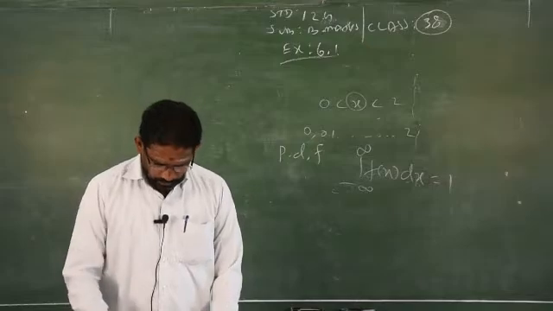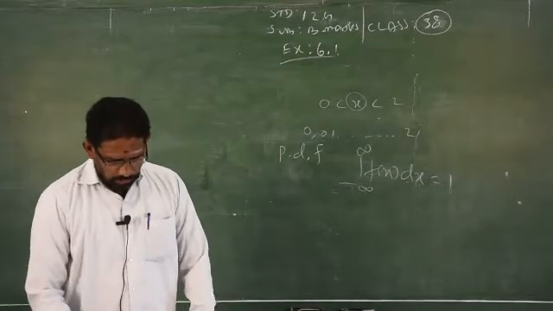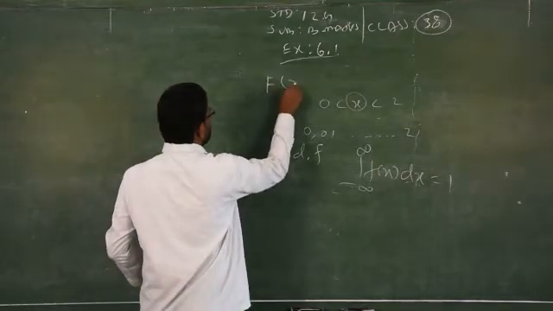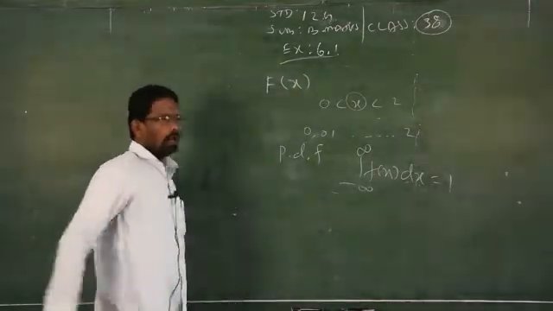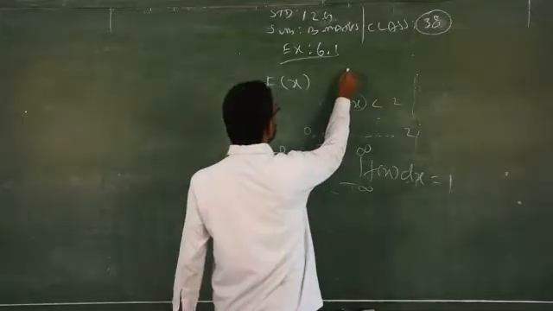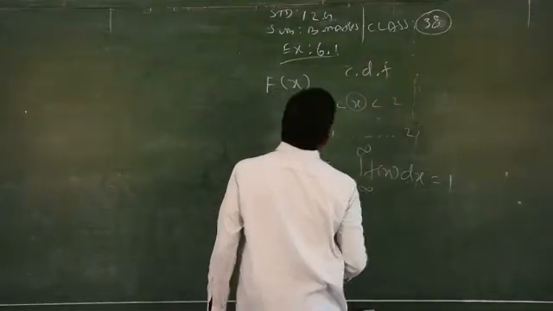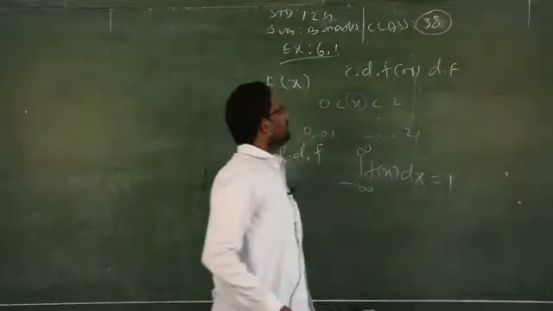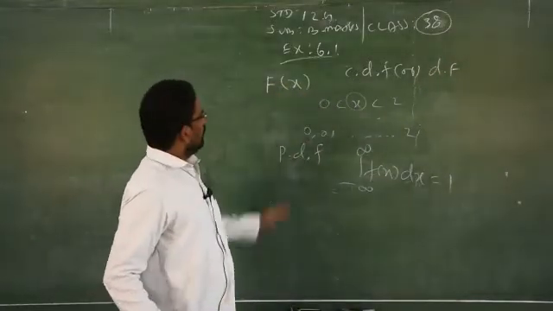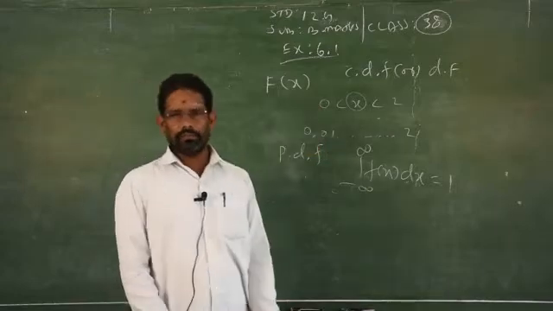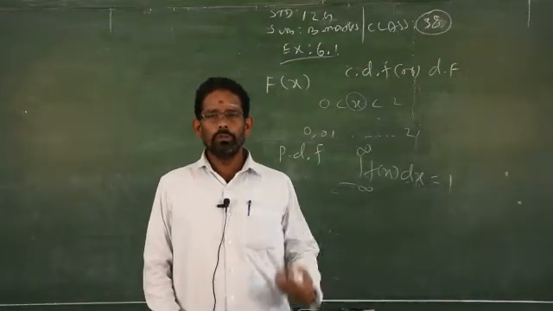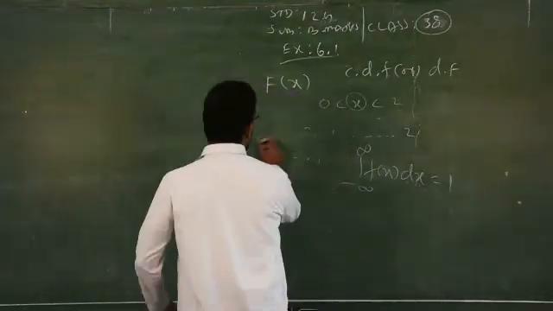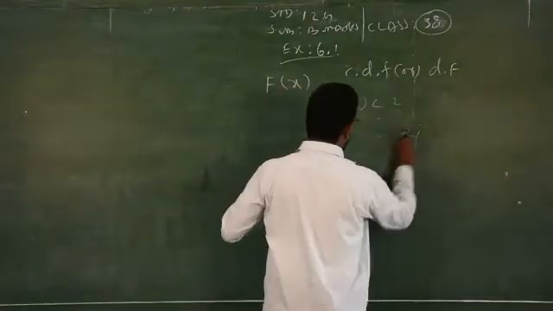This is a very simple exercise, and the distribution function. So the distribution function for the random variable capital X is also called the cumulative distribution function, CDF, or distribution function. CDF is denoted by capital F of X. What is cumulative? You studied already in the lower classes. Cumulative means you have to add the probabilities.